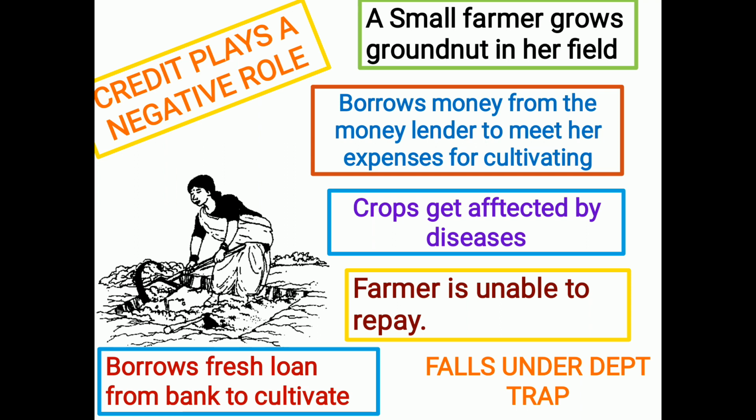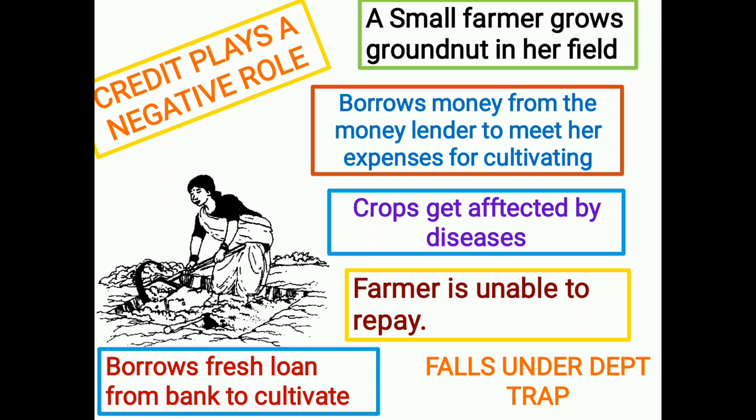To solve the situation, again she borrows a fresh loan from the bank, showing her farming land, to cultivate her field. Here it's a normal cultivation. After 6 months, she is not able to get much production because it is a normal cultivation.